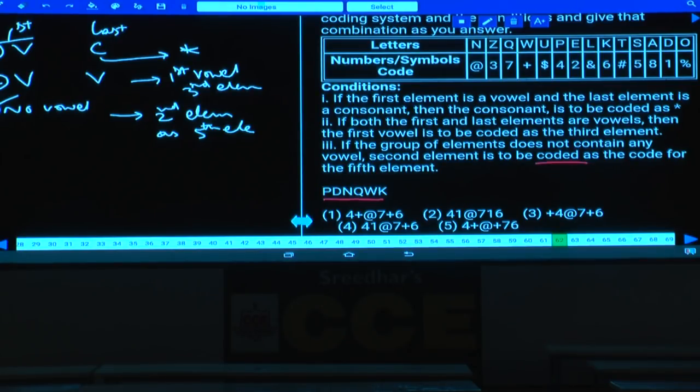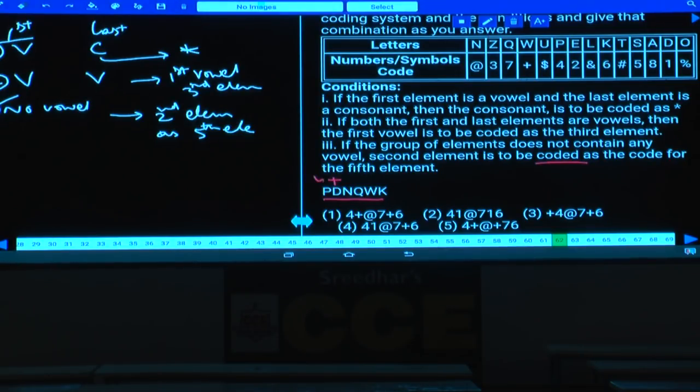Now the second element is to be coded as the code for the fifth element. The fifth element is W, its code is plus, and it should be coded at the second place. Then what is the code to the word P?